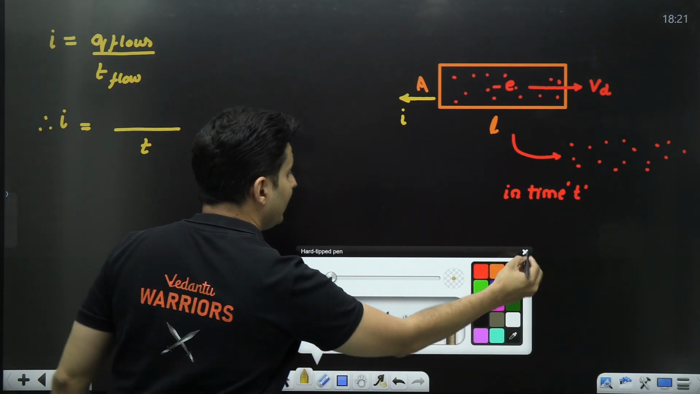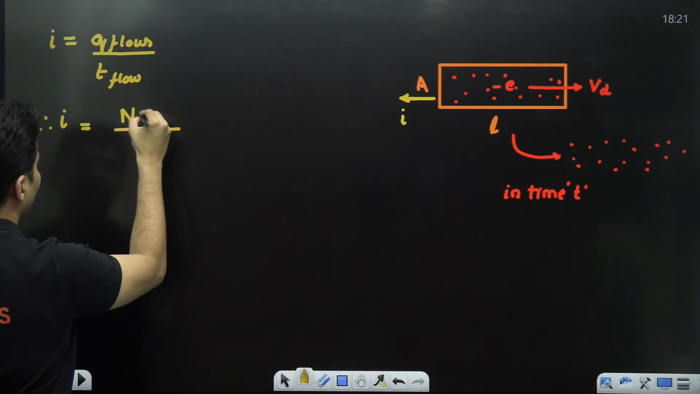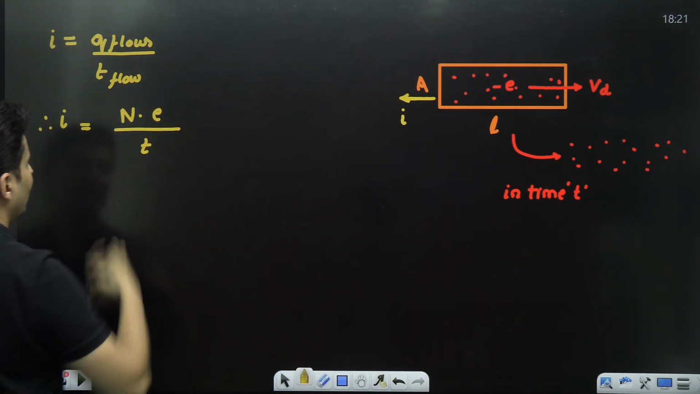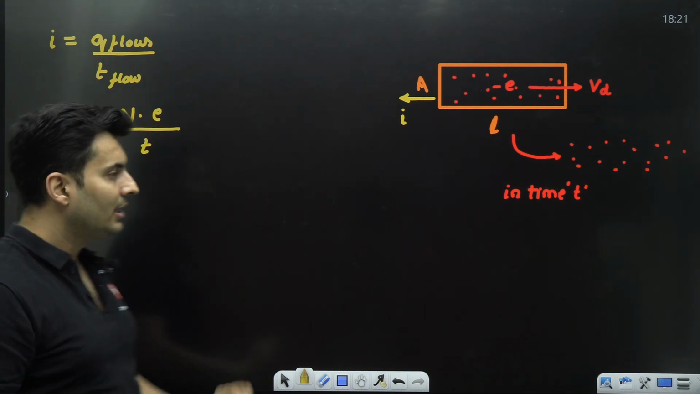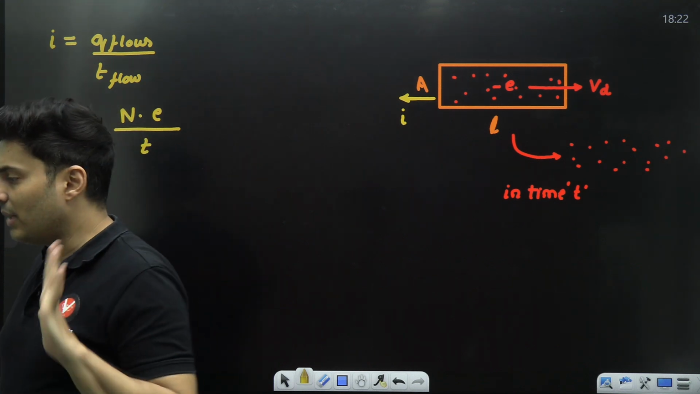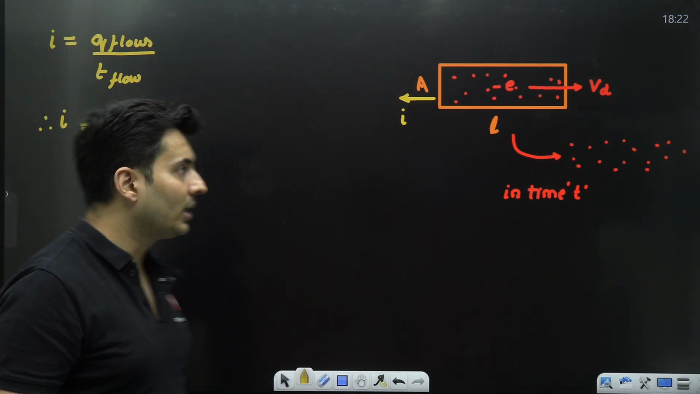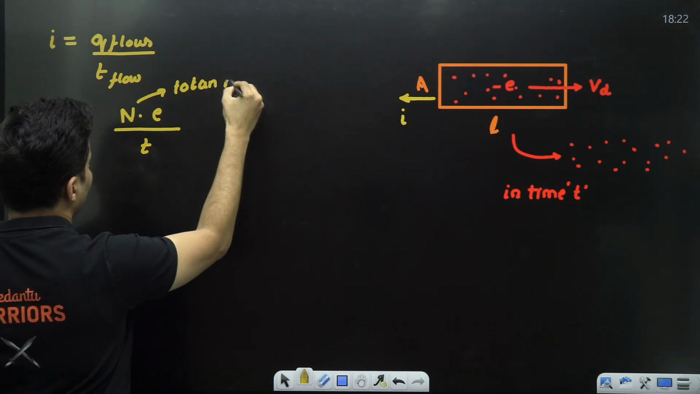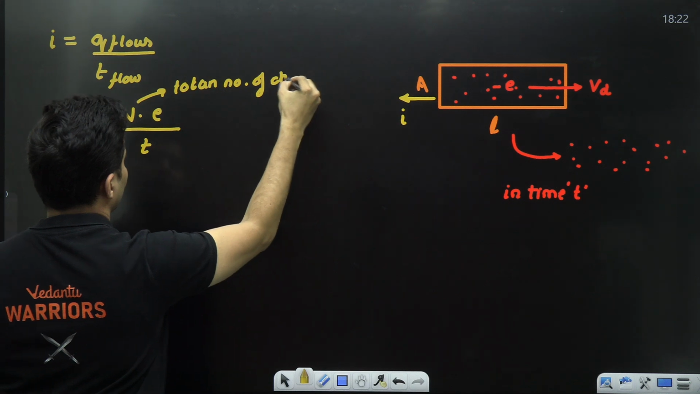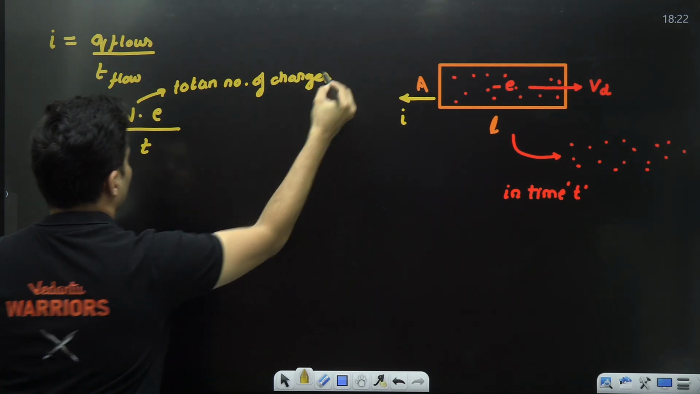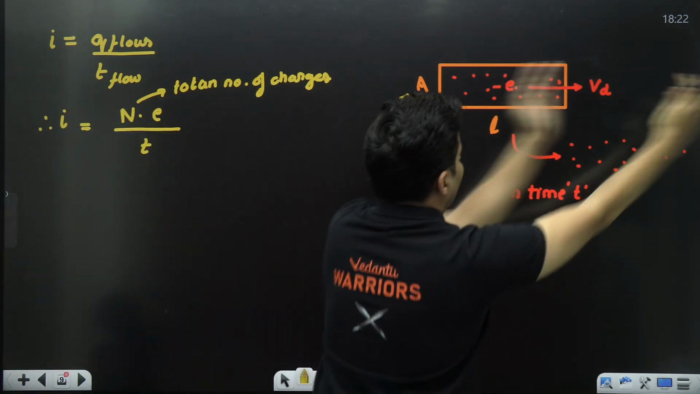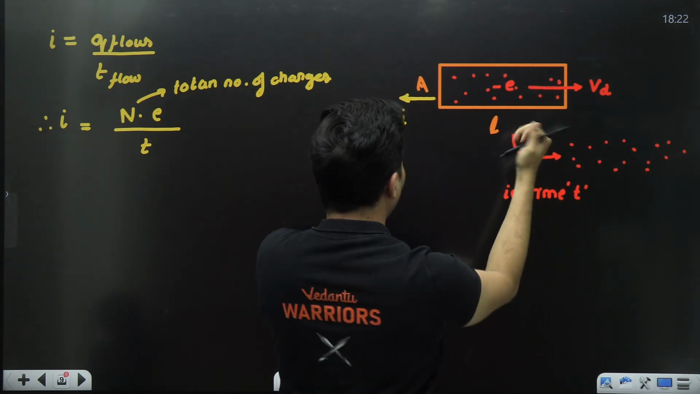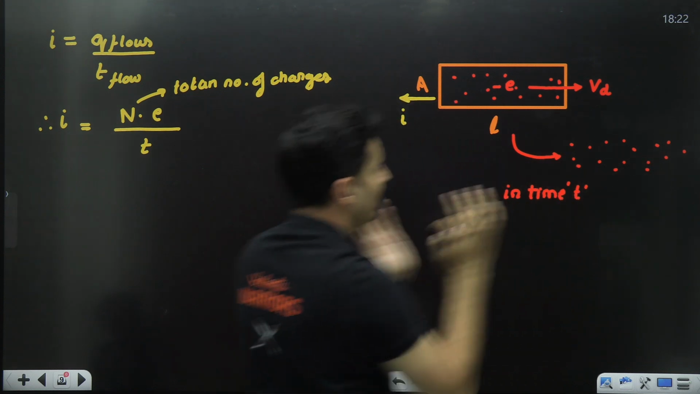So I will write it as the number of electrons into each charge, which is basically e. e is 1.6 × 10^-19. N is the total number of charges. So the charge which flows per unit time: the charge flown is Ne, and the time taken to flow out is t.